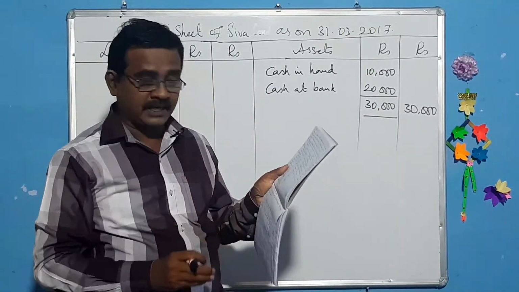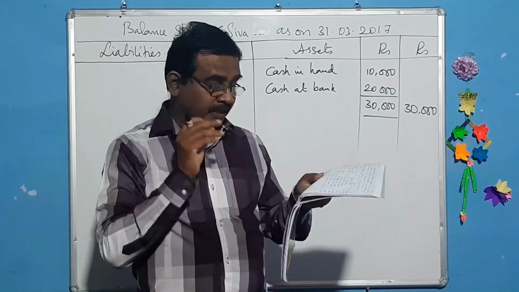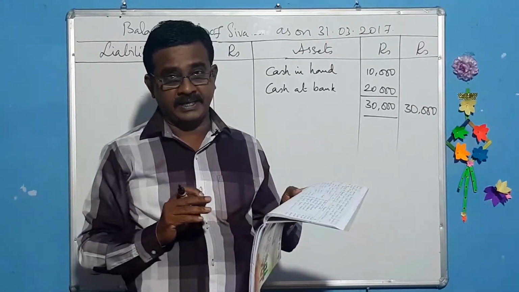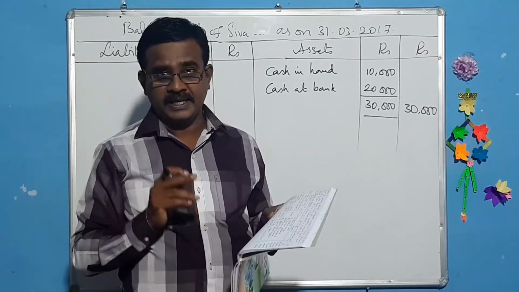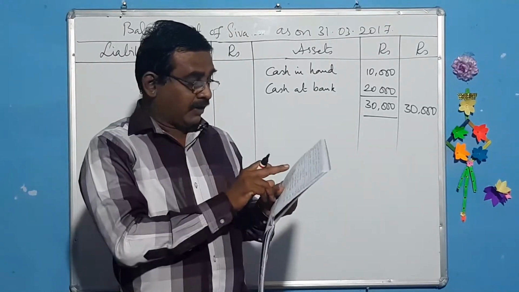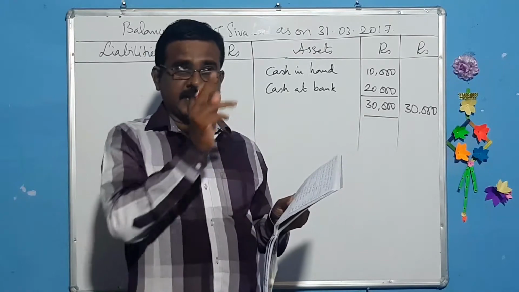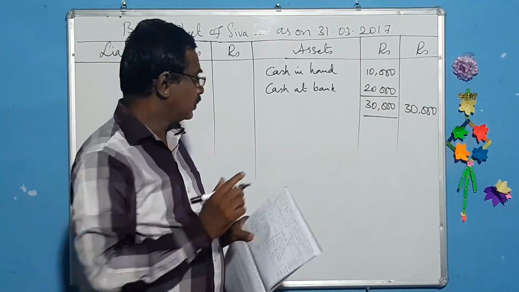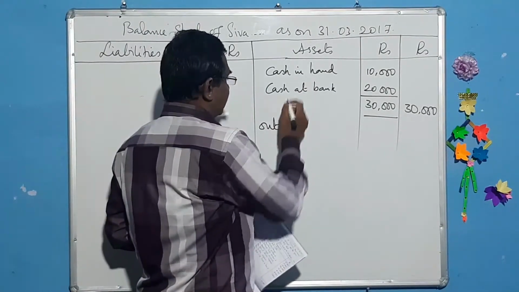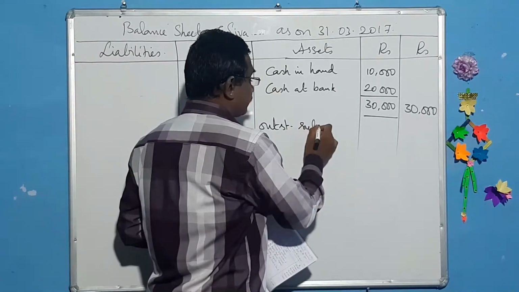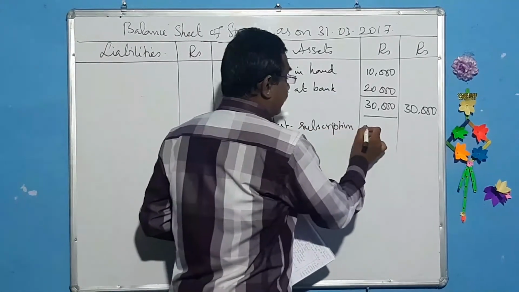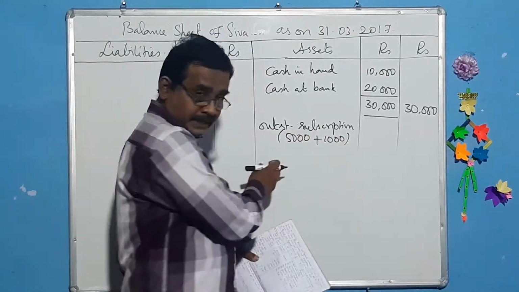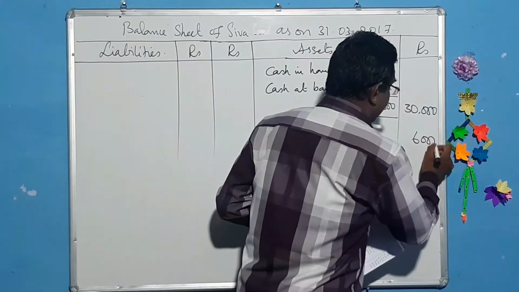Now, come to the additional information. Third point. What is given? The subscription still due but not received for the year 16-17 is 1,000 rupees. It means at the beginning of the year 2016-17, that 5,000 and this 1,000, on the whole 6,000, is outstanding. So we have to write it on the asset side. Outstanding subscription 5,000 plus 1,000. For your convenience, I write it in the bracket. That comes to 6,000.